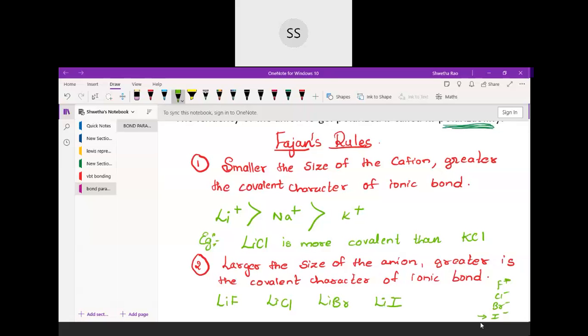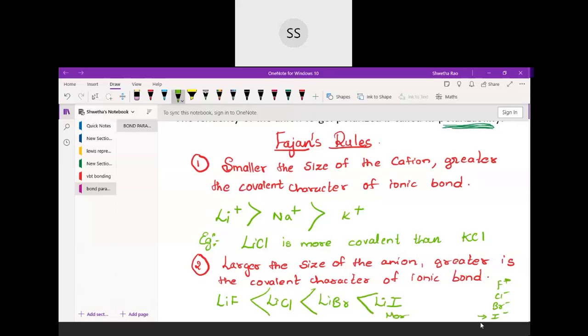So if I now take the same metal atom, for example lithium, and take lithium fluoride, lithium chloride, lithium bromide, and then iodide, among these the one which has more covalent character will be the one with the larger size.